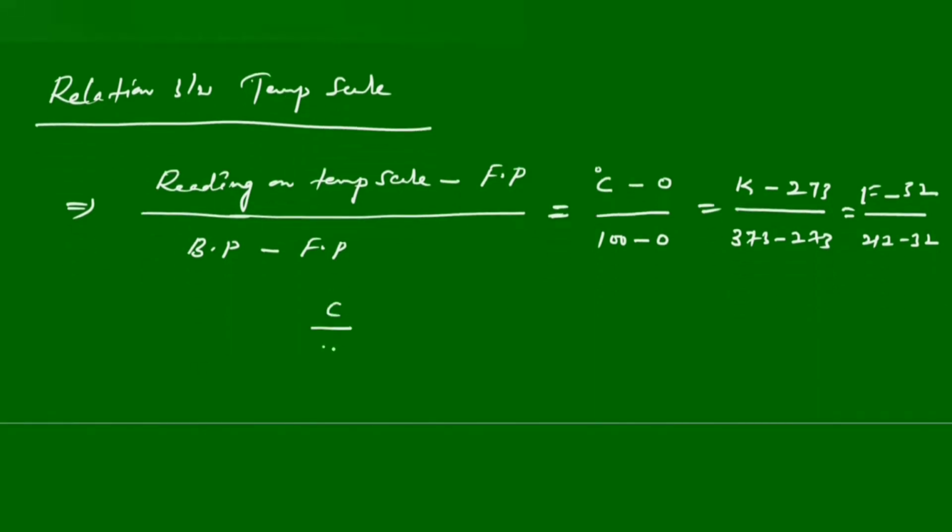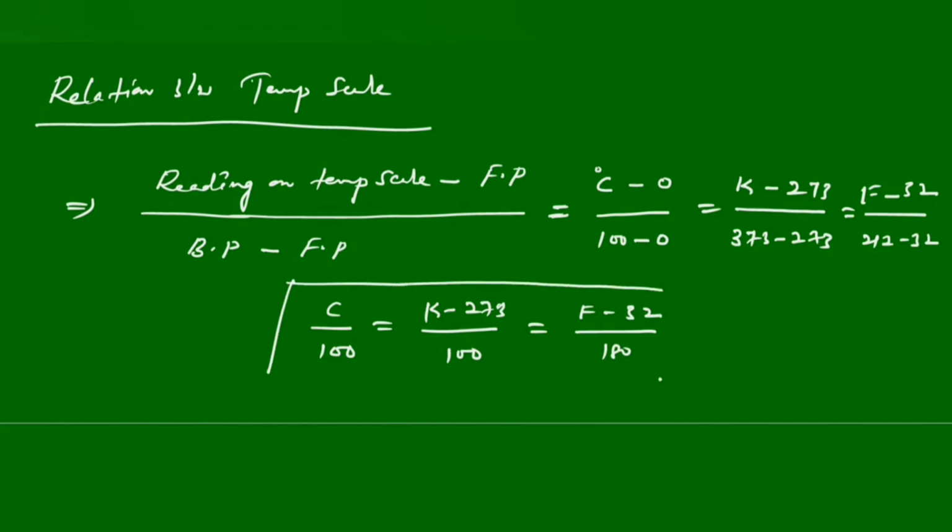So that gives the final relation like this: C by 100 is equal to K minus 273 by 100, that is equal to F minus 32 by 180. And this is the relation between various temperature scales, mainly these three: degree Celsius, Kelvin and Fahrenheit. By using this formula, we can interchange one to other.